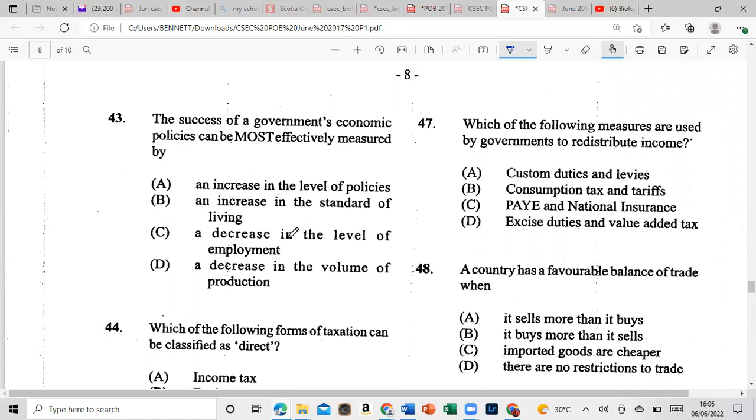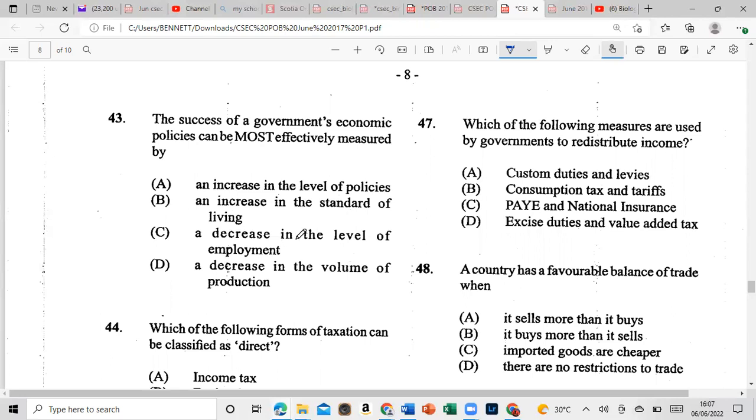So for 43, the success of our government economic policies can most effectively be measured by: is it A, an increase in the level of policies, B, an increase in the standard of living, or is it C, a decrease in the level of employment, or is it D, a decrease in the volume of production?